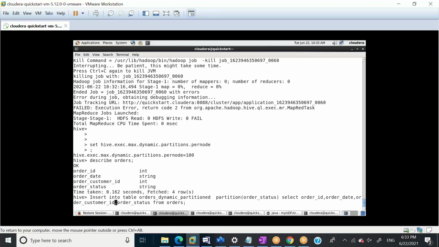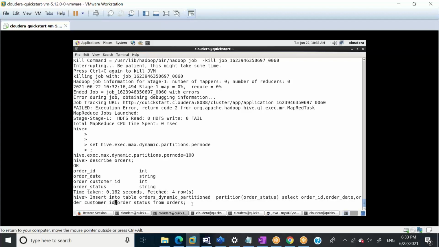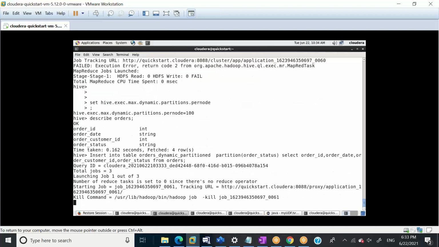So if you don't want to select the columns explicitly, you can go for select star if your partition table and raw data table have exactly the same structure. But if your partition table and your raw data table do not have the same structure, then you need to select your columns like this. So Ram, this is the answer for your question. Okay, so when I hit it now, it will work perfectly for me.